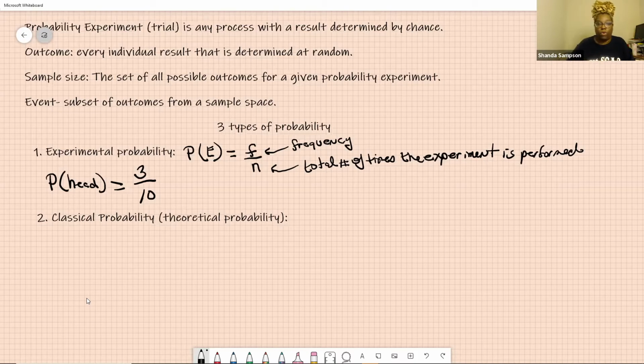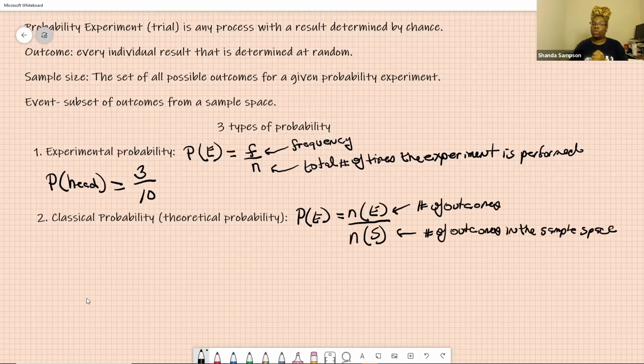I'm going to write the formula down and then we'll discuss it. So I still have my probability of whatever my event is going to be. Classical probability, the formula is P of E, the probability of whatever your event is. E stands for event, whatever that event might be. The number of outcomes in the event over the number of outcomes in the sample space. What does that mean? That means the outcomes in the event. For example, classical probability means that I did not actually do an experiment. I just know the number.